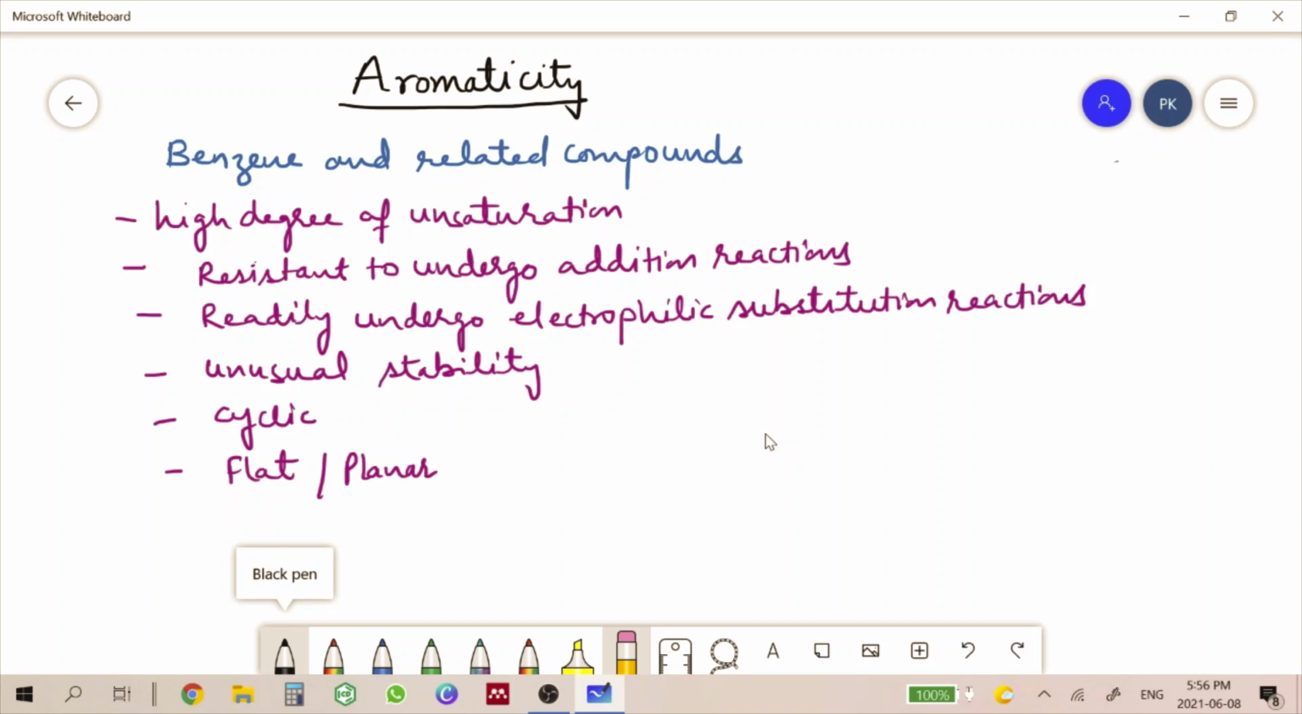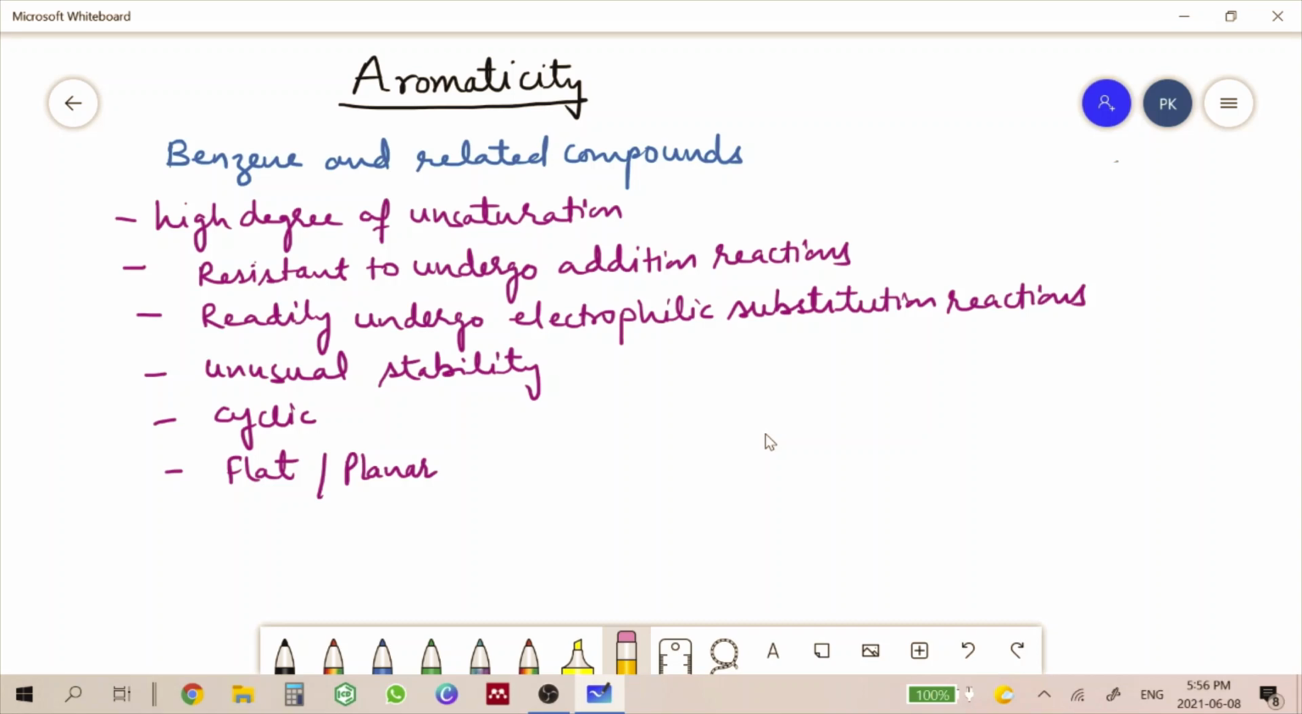My name is Pushpinder and today we are going to discuss aromaticity. Now aromaticity is the property exhibited by benzene and other related compounds which differentiate them from the aliphatic compounds. Now these are the properties which are shown by the aromatic compounds. The first one is they have a high degree of unsaturation. It means that these aromatic compounds contain a lot of double bonds in conjugation.